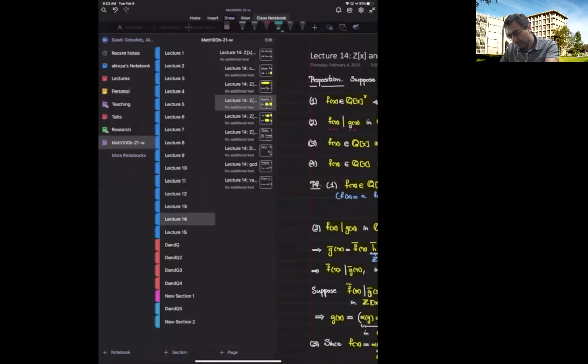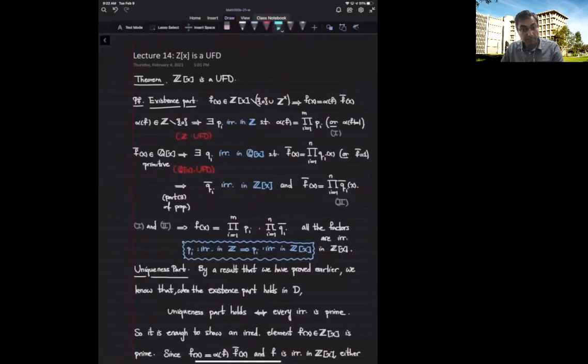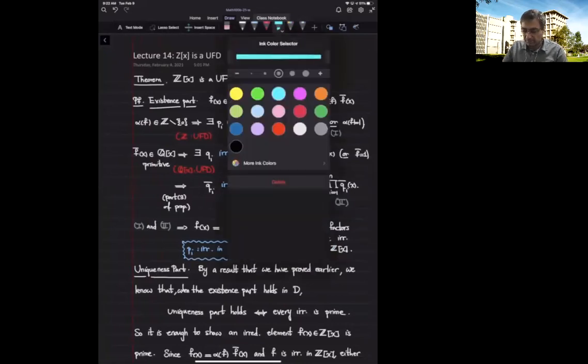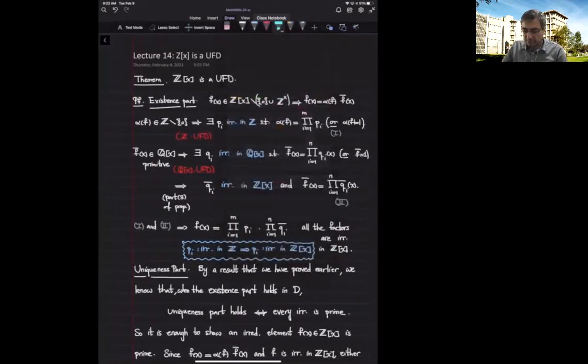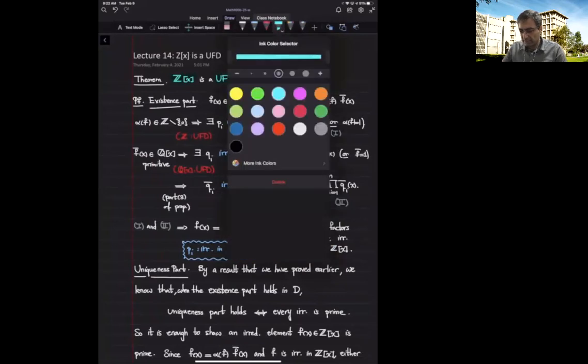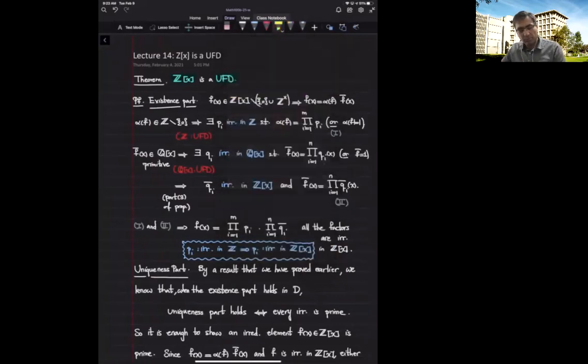Okay, now let's see how this proposition can help us to show the main theorem that I started with, saying that the ring of integer polynomials is a UFD. We'll start by showing the existence part, meaning I want to say that whenever f is a non-zero, non-unit polynomial, then I can write it as a product of irreducible elements.